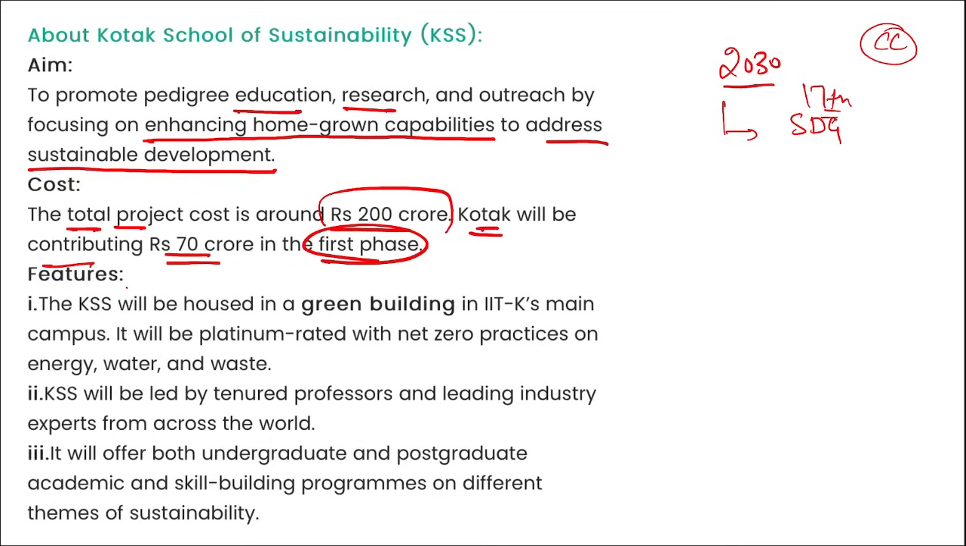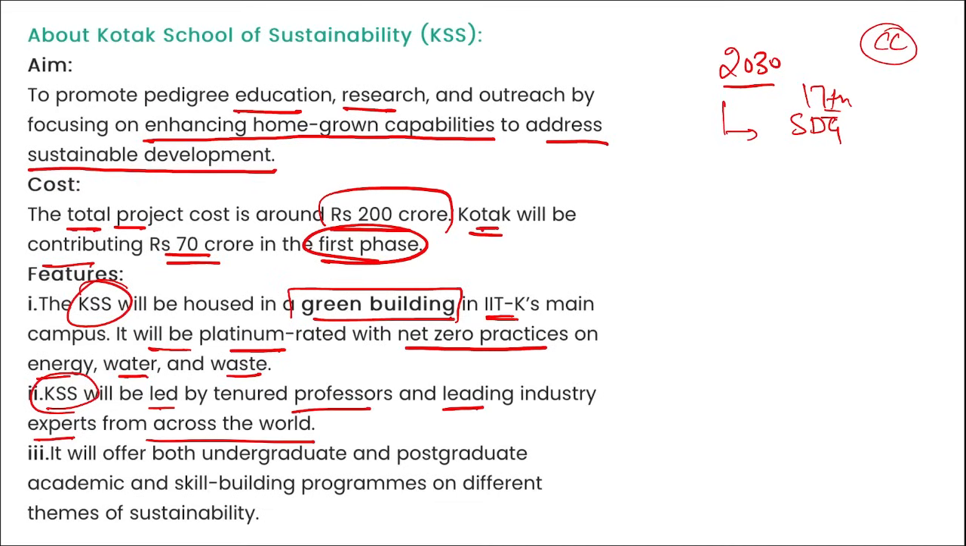This Kotak School of Sustainability will be housed in a green building, in the IIT Kanpur campus only. It will be platinum rated with net zero practices on energy, water and waste. It will be led by professors and leading industry experts from across the world. This will offer both undergraduate and postgraduate academic and skill building programs on different themes of sustainability.